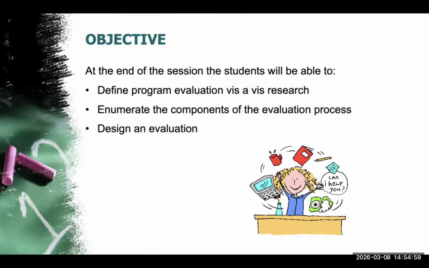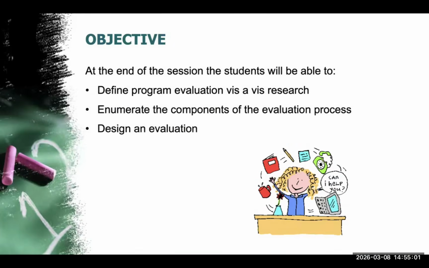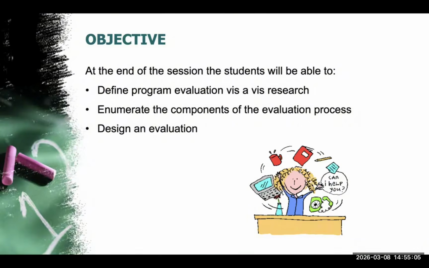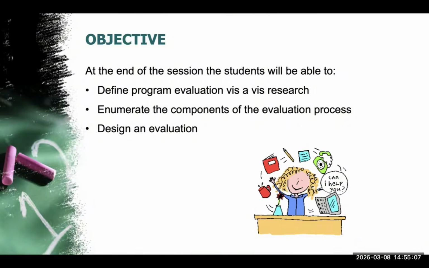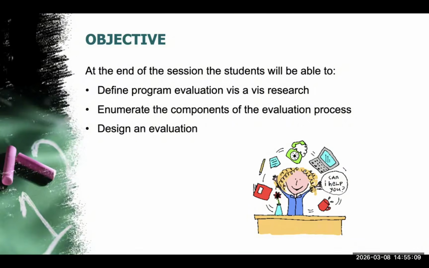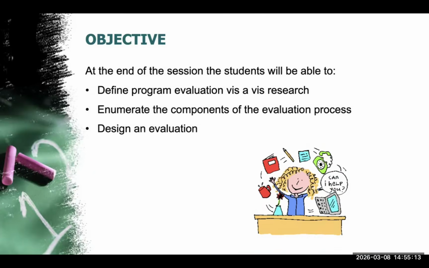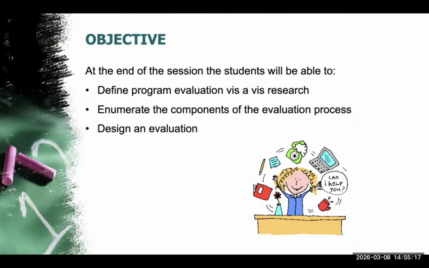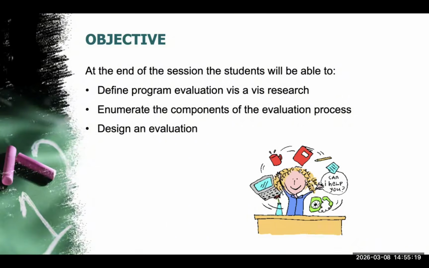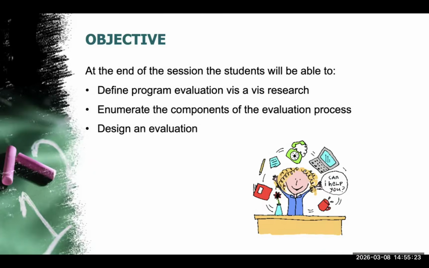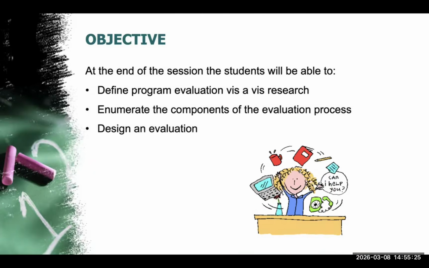At the end of the session, you should be able to do three things. First, define program evaluation and distinguish it from traditional research. Second, identify the major components of the evaluation process, such as needs assessment, process evaluation, and outcome evaluation. Third, design a simple evaluation framework for a health program. These skills are especially useful when working in community medicine, hospital management, public health programs, and health policy.